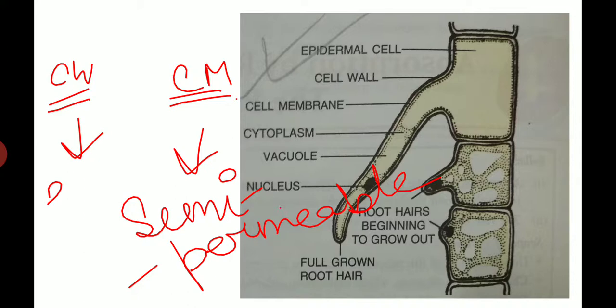Again, I am repeating. In case of cell wall, it is permeable. That means it will allow both the water molecules and the dissolved substances to move freely in and out of the roots. But the cell membrane is semi-permeable. That means it will allow only the water molecules to pass through. It will not allow the larger molecules or the dissolved salts present in the water to move. Okay? They will not be able to pass. Only the water molecules will pass.